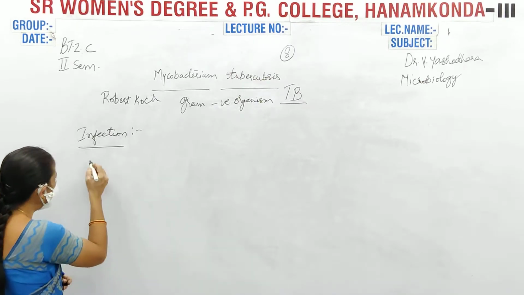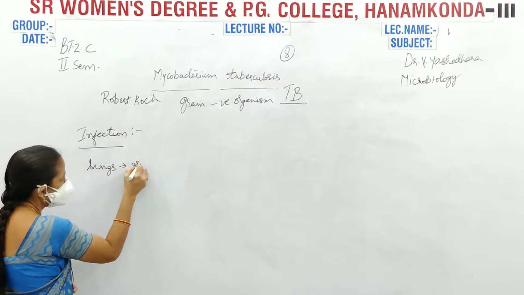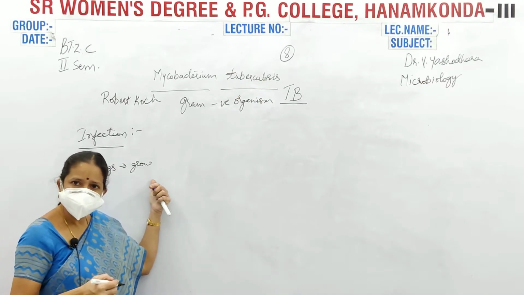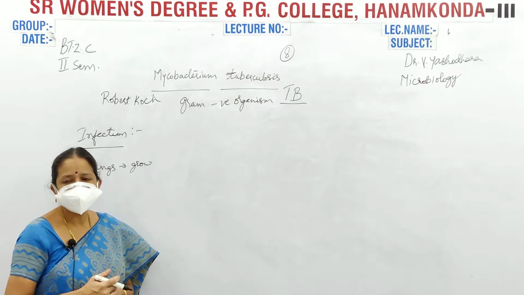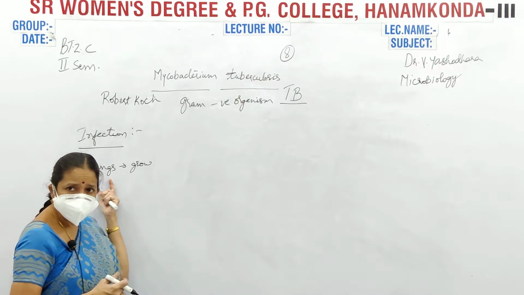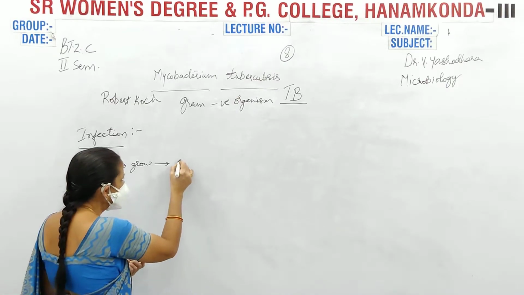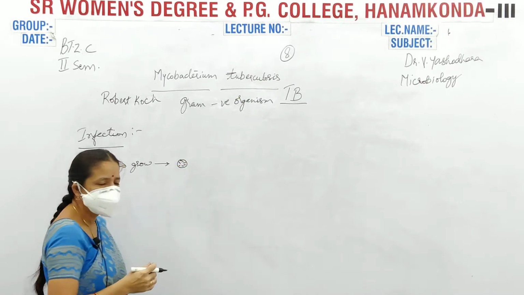What will it do in the lungs? It enters the lungs and it will grow. When it enters the lungs, the organism will grow. When it starts growing and multiplying in the lungs, slowly its number increases. Suppose this is your Mycobacterium, I draw this for identification's sake.